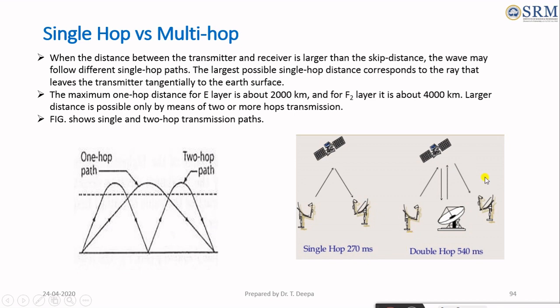When we have two or more hops, multi-hop propagation, the wave arrives at the receiver with a propagation delay of 540 milliseconds. So the propagation delay is increased compared to single-hop transmission.